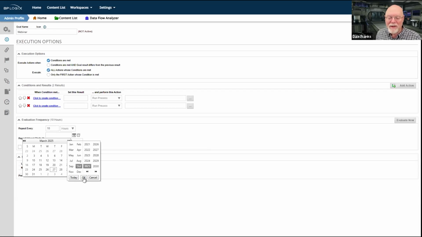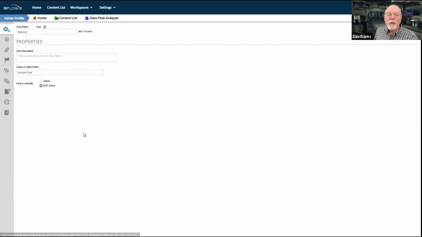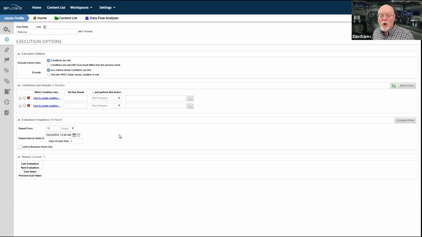So I want this to begin on October, we'll say October 23rd. Now, if you set this, you can then go back to the Properties tab, and you can set this goal as active. Nothing is going to happen with this goal until October 23rd, 2025.